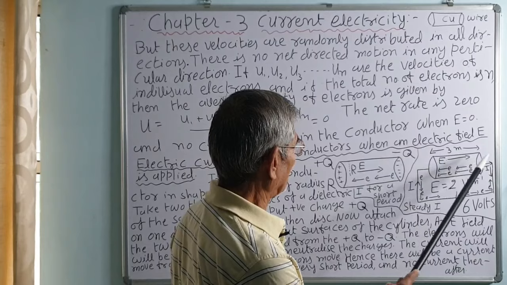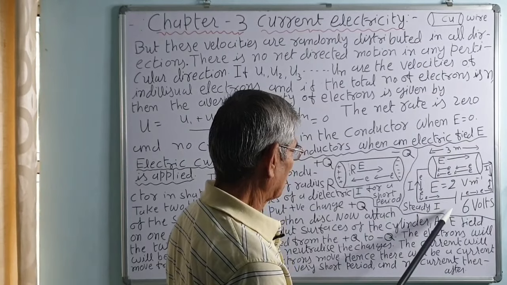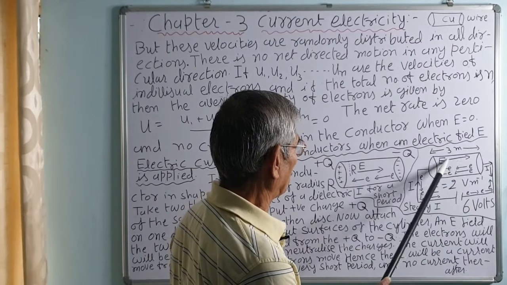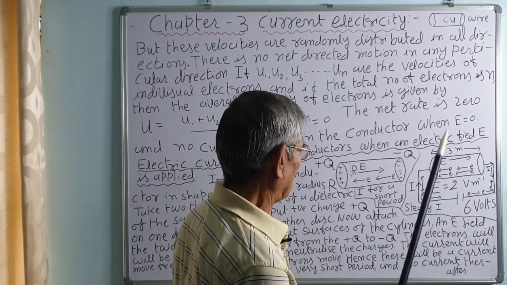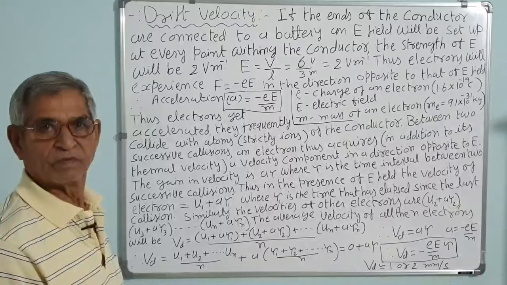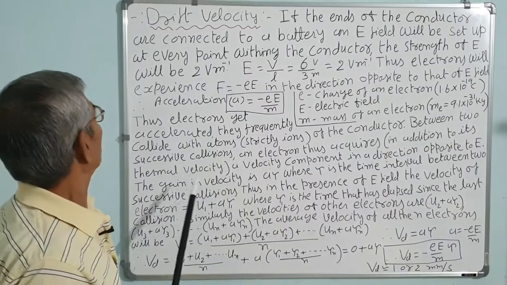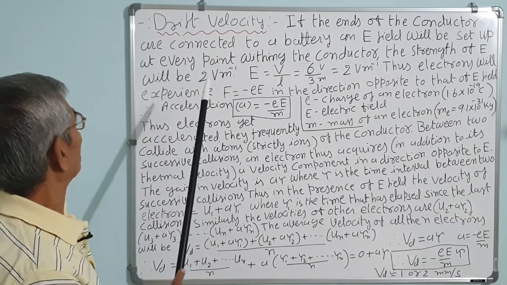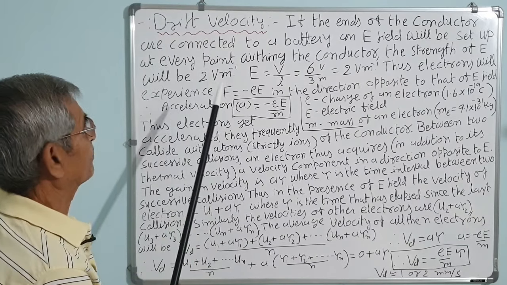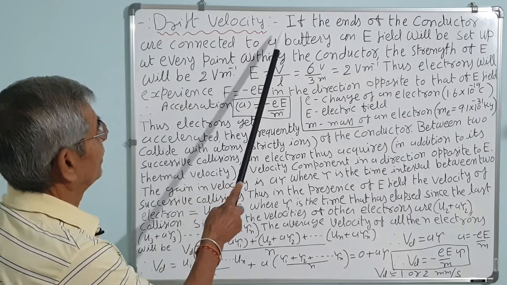Suppose the cylinder has a length of 3 meters and the potential difference applied is 6 volt, then the electric field set up will be 6 by 3, that is 2 volt per meter. What happens in the conductors when an electric field is applied? Let us see that they will start drifting, that is drift velocity.